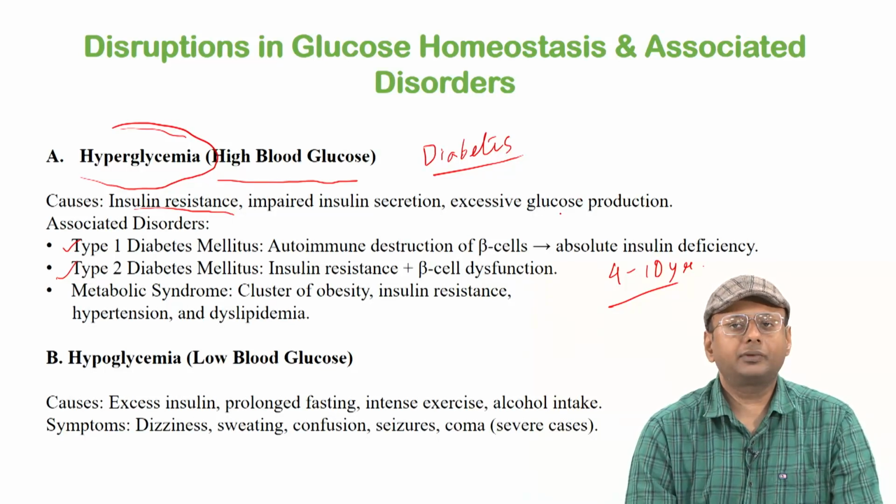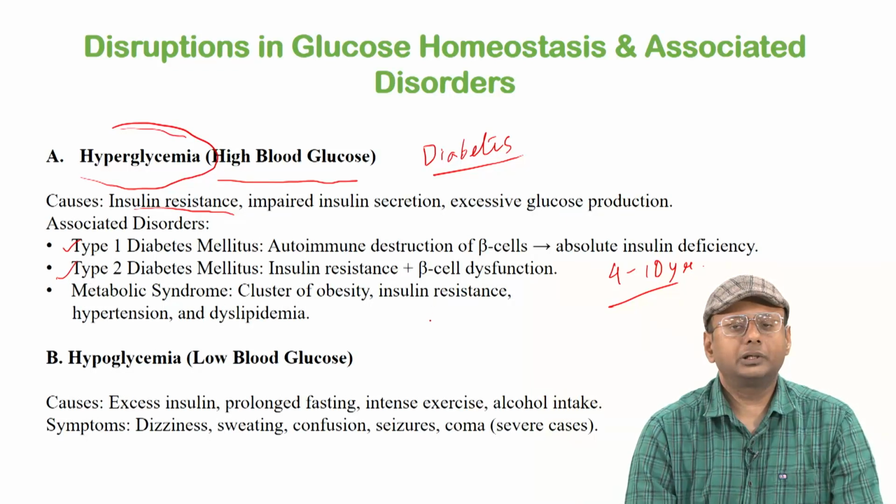And in cases of type 2 diabetes, what can be seen is a lack of insulin secretion efficiency. It can happen due to beta cell dysfunction. Along with that, we will also observe insulin resistance. So insulin will not be able to properly bind with the receptor, which can lead to improper delivery of glucose to the cells and tissue, causing high blood glucose level and causing the diabetes condition. Okay.